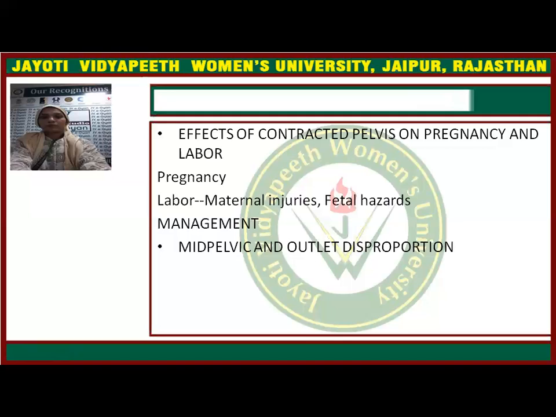Elective cesarean section should be done, and a trial of labor should not be given. It is mentioned in the book, but trial labor has also been tried in some institutes in such cases. So cesarean section has to be done.